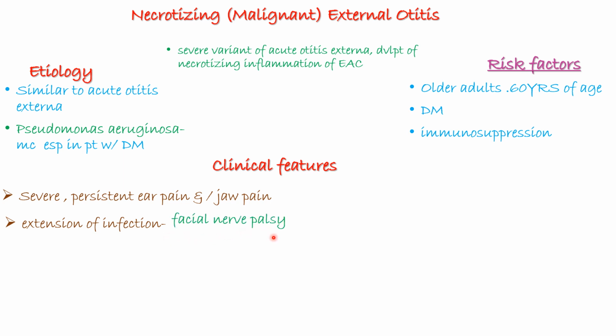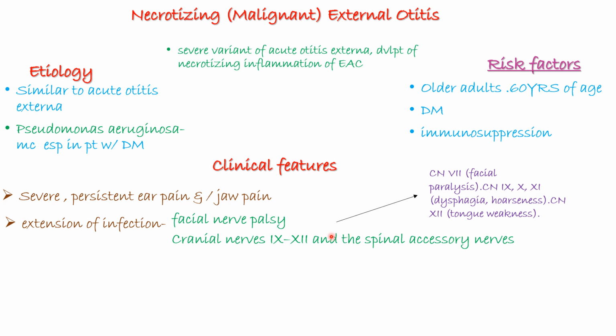commonly affected is the facial nerve, which will present as facial palsy, in addition to cranial nerves 9, 10, 11, and 12, and the spinal accessory nerves. So with the facial nerve, you're going to have facial nerve palsy, and with cranial nerves 9, 10, and 11, you're going to have dysphagia and hoarseness, and with cranial nerve 12, that is the hypoglossal, you're going to have tongue weakness. So that's how they're going to present.